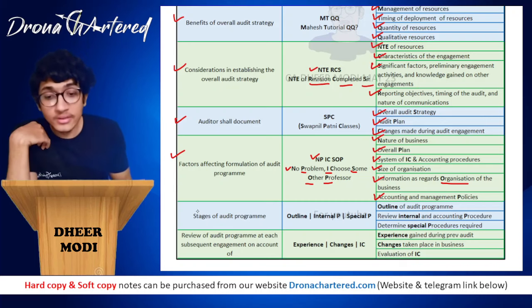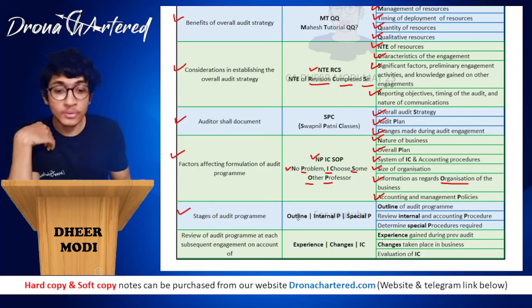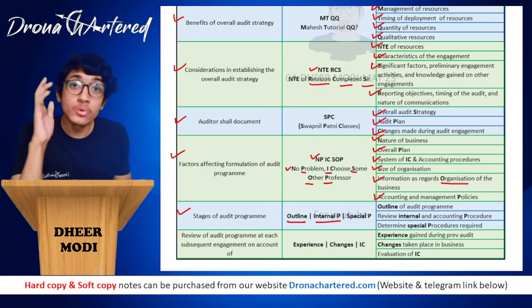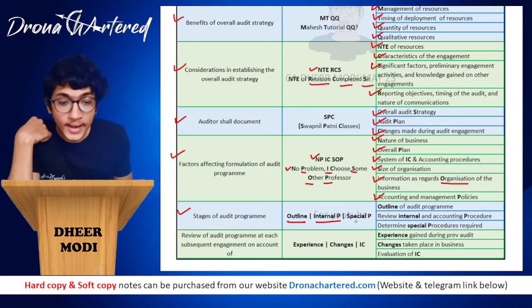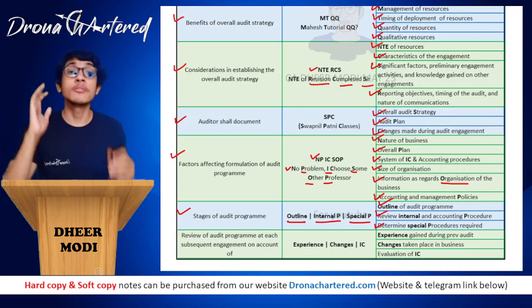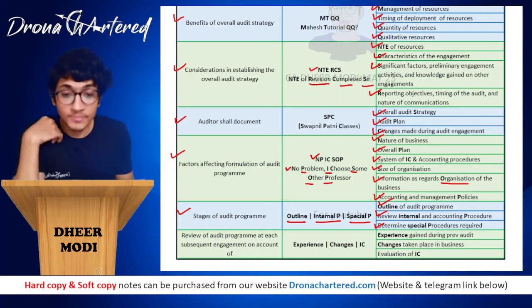Then we did your stages of audit program. What are the stages of audit program? First, you make an outline. Then you do your internal procedures and you report on the deficiencies on controls that you noted. And last is your special procedure, that is outline of audit program, review internal and accounting procedure, and third is determine any special procedures to be applied.